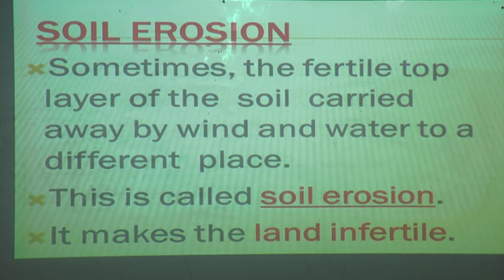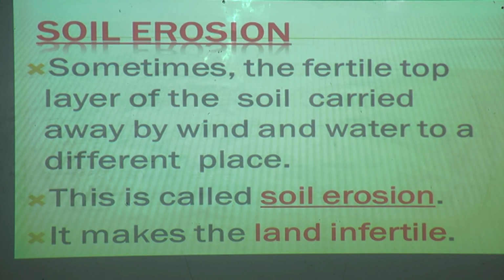Sometimes the fertile top layer of the soil is carried away by wind and water to a different place. What happens when the wind blows, or when rain comes? The heavy wind will blow and carry away the land's first top layer, the soil layer, the mud and dust.